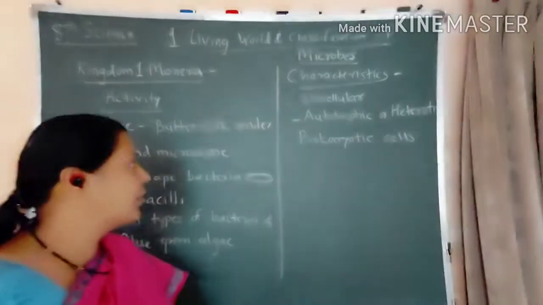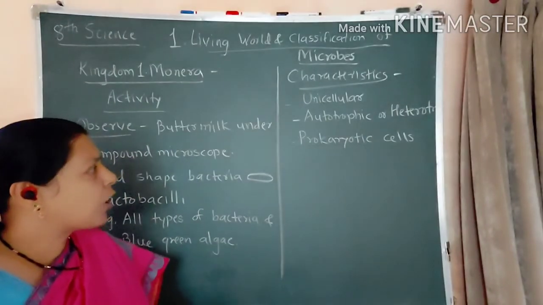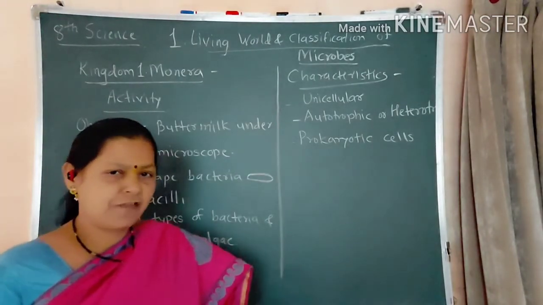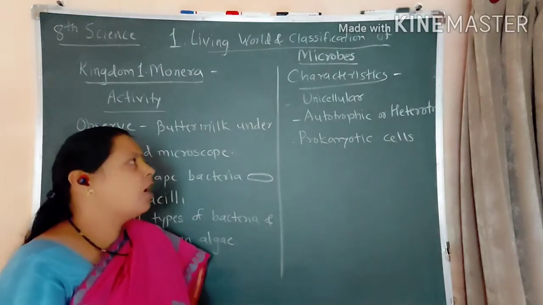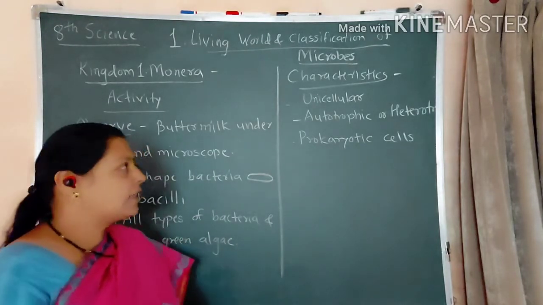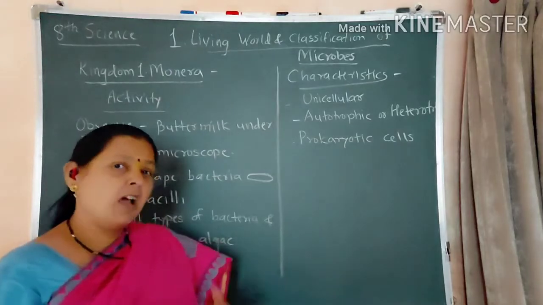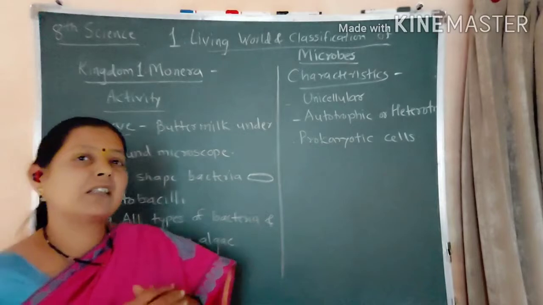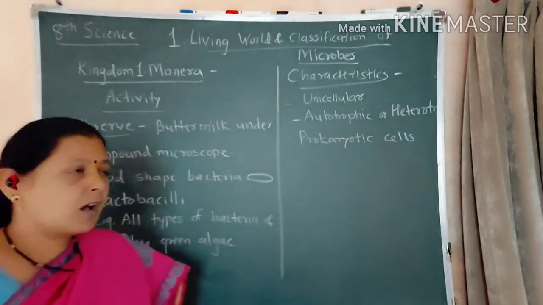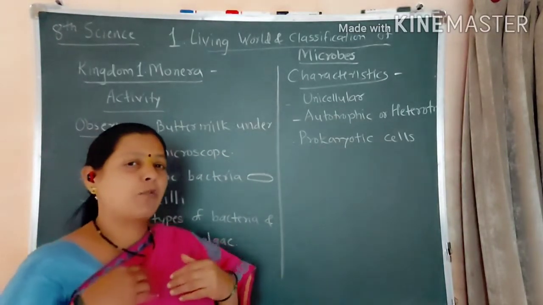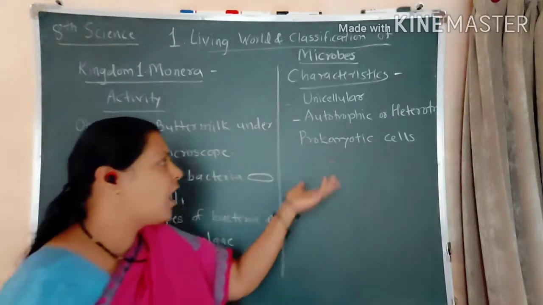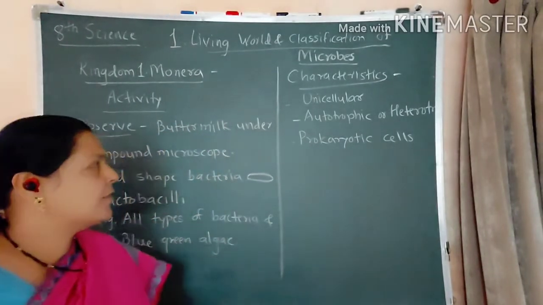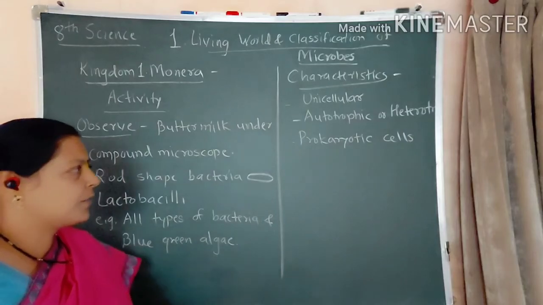The characteristics of the kingdom Monera are: all of the living organisms are unicellular, and these are autotrophic or heterotrophic in nature. We know what is the meaning of autotrophic. Autotrophic स्वयंपोषी, that is it prepares its own food material. असे पण आहे. As well as in some examples are heterotrophic, that is it is totally dependent on others for own nourishment. स्वतःच्या पोषणासाठी दुसऱ्यावरती डिपेंडंट आहे. अशा सुद्धा लिव्हिंग ऑर्गॅनिझम्स या किंगडम मोनेराची एक्झाम्पल्स आहेत.